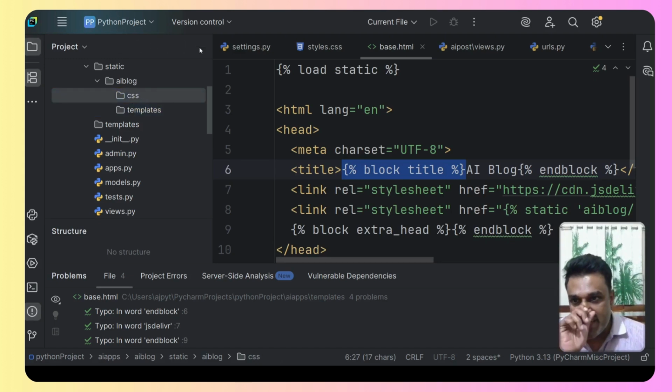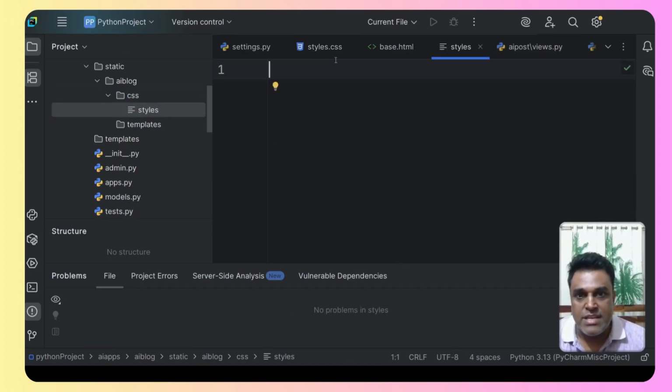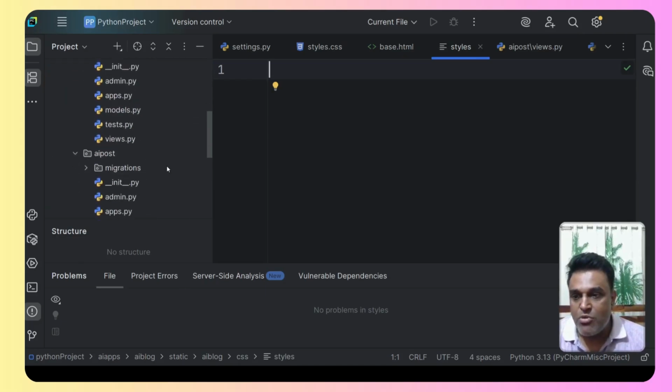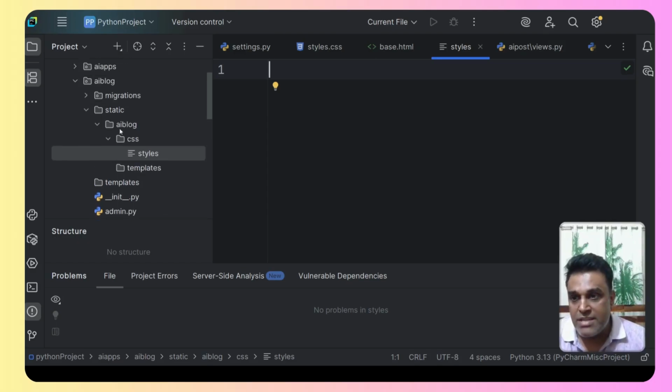Now, inside this CSS, obviously, I'm going to create a file that is styles.css, and here it is. Now I hope you understand. Also, in the main root directory we have the static folder, and inside that we have the styles.css, but this is under the app, and inside that app we created another folder with the same name, and then we have the CSS. This is done to avoid the confusion.